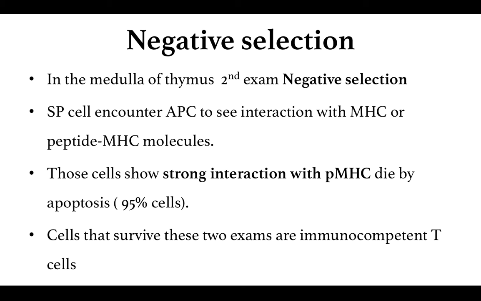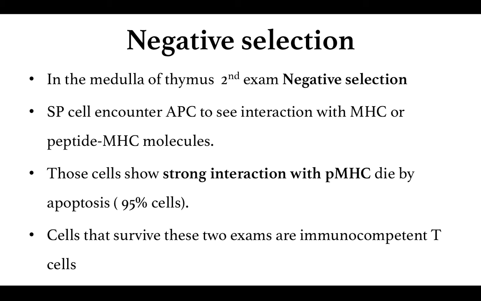Only a few cells survive, and these are the immunocompetent cells, which have an ability to differentiate between the self antigen and the non-self antigen. Because they recognize the difference between self and non-self, they do not proliferate in response to the self antigens, and such T cells are allowed to enter into the circulation via the medulla.